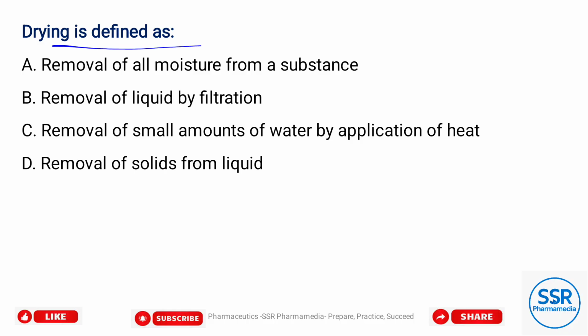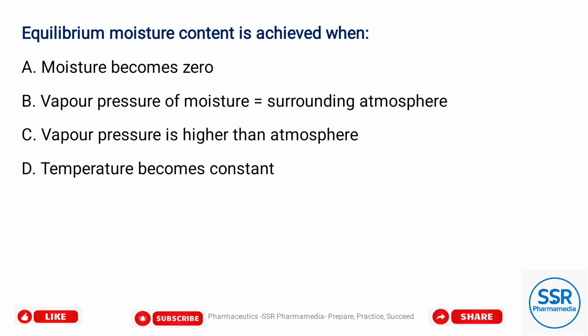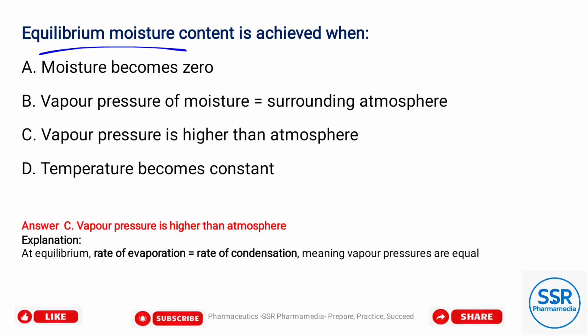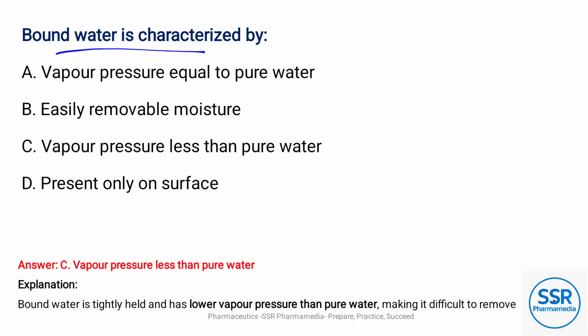Drying is defined as, option C, removal of a small amount of water by application of heat. Equilibrium moisture content is achieved when, option C is the answer, vapor pressure is equal to the atmosphere. Bound water is characterized by option C, vapor pressure less than pure water.